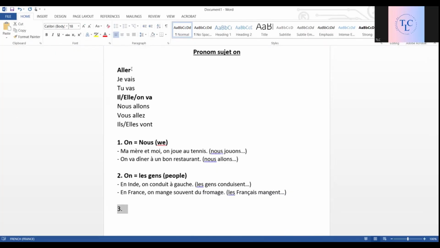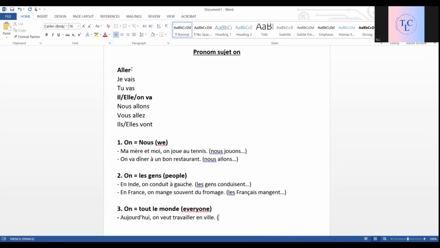Okay. The third use is on like tout le monde. Okay. Everyone. Okay. It can also be used to replace tout le monde. The first one, aujourd'hui, on veut travailler en ville.